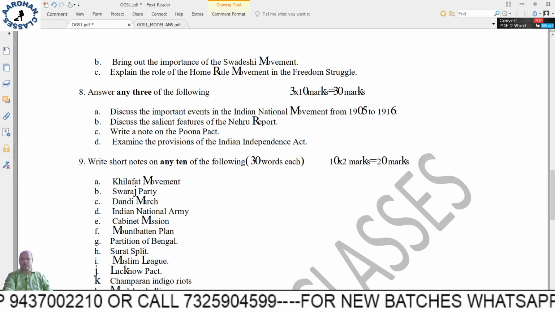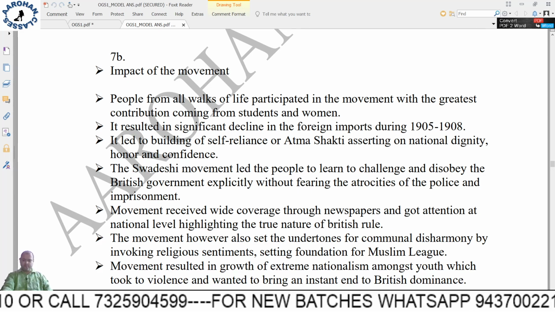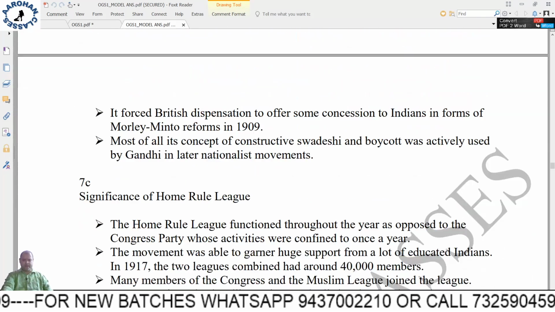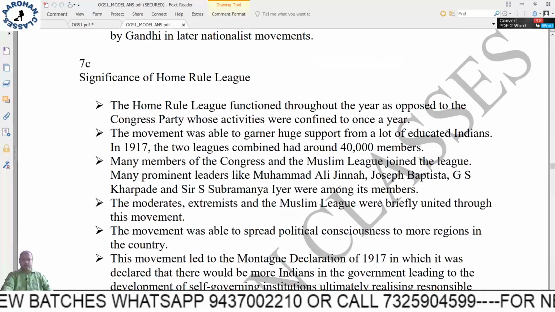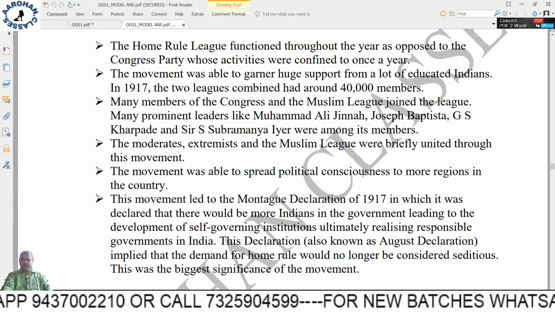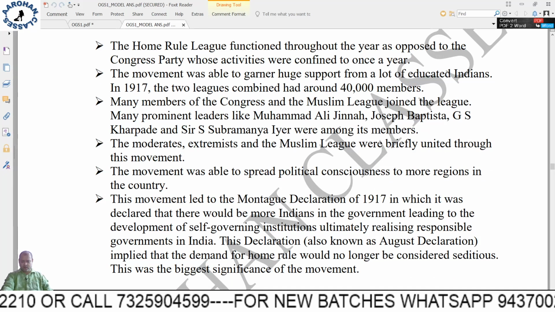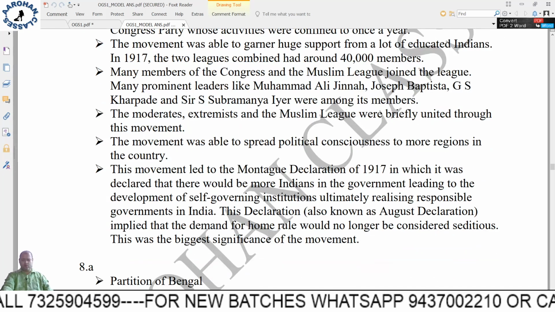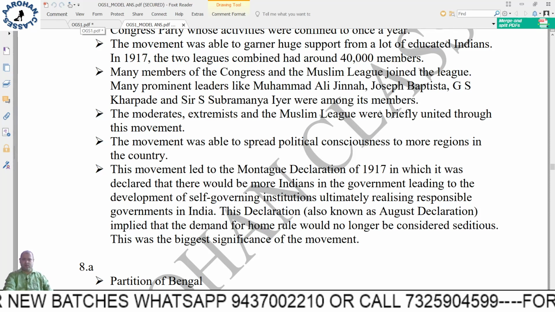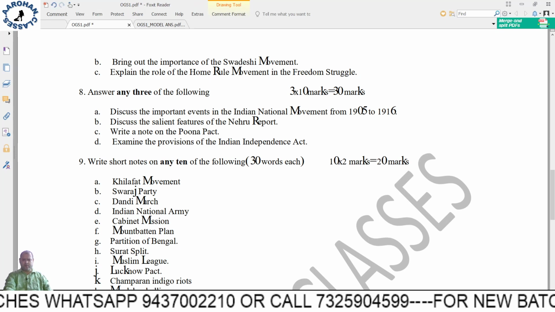Bring out the importance of the Swadeshi movement. So the impact of the movement, how it impacted the British, how it impacted the Indians. Question 7c, significance of the Home Rule League. How the league started, who were the important people, what were their intentions, what they wanted and what they got. These are the things you have to write. Here also 8-9 points are given, 6 you can write.